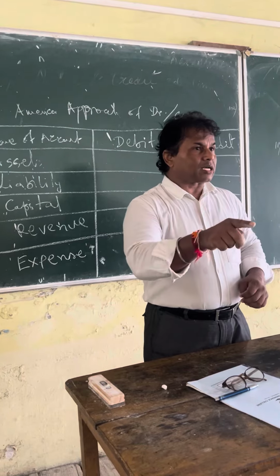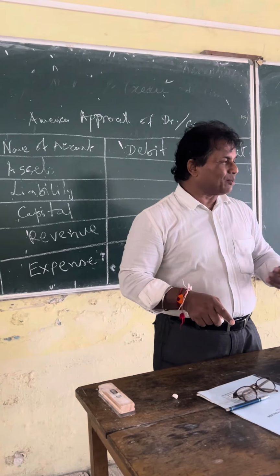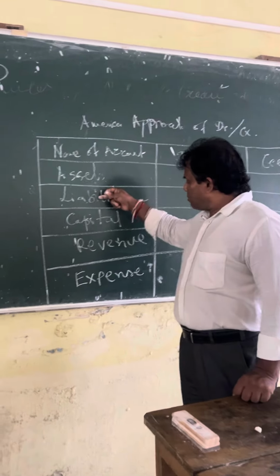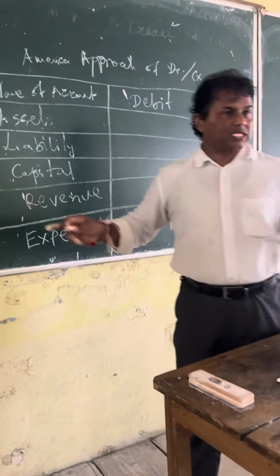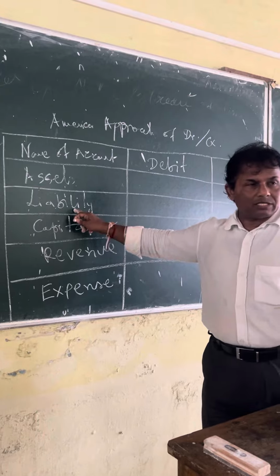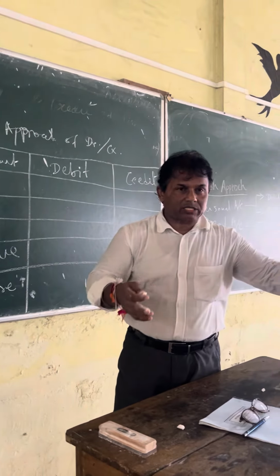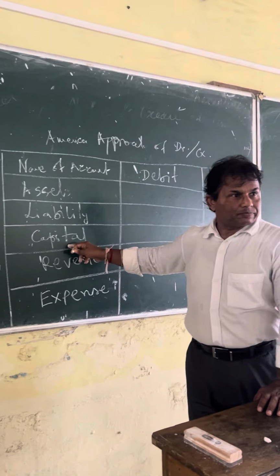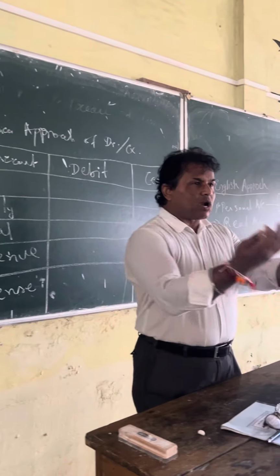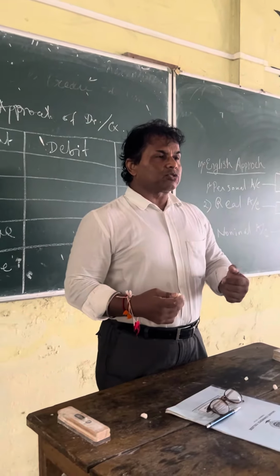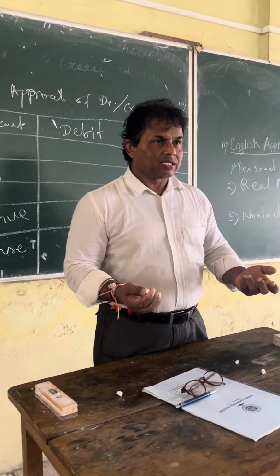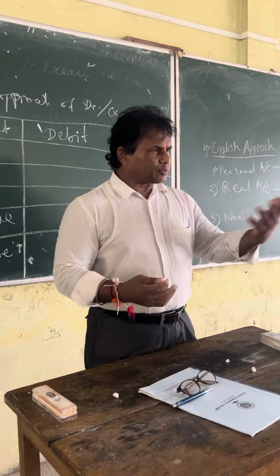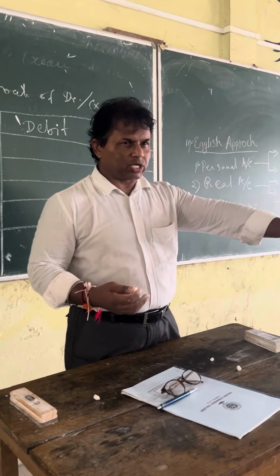And you should check after the class whether I am talking true or not. You see, asset, liability. Asset means properties, land, building, etc. Liability is what you have to give others, your creditors. Asset minus liability is capital. Revenue means something which regularly comes to you. Suppose you regularly sell goods and get money, that is sale, that is revenue. And expense, you know, is when you spend money.